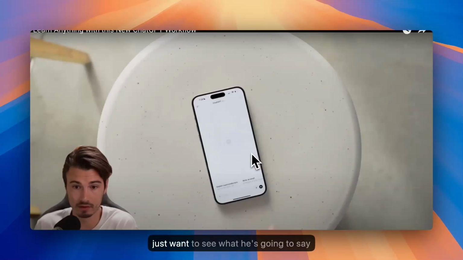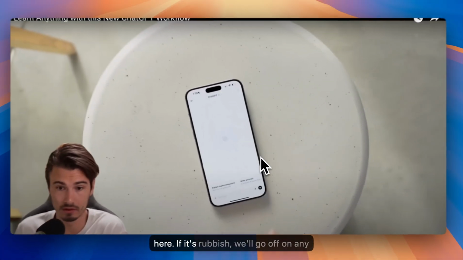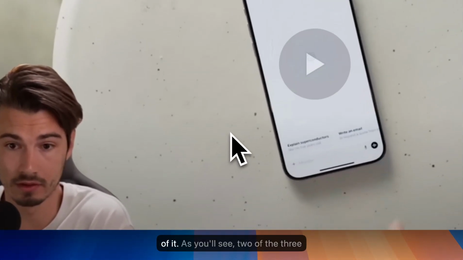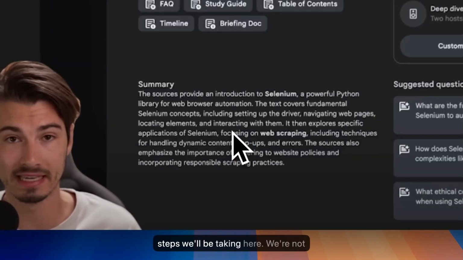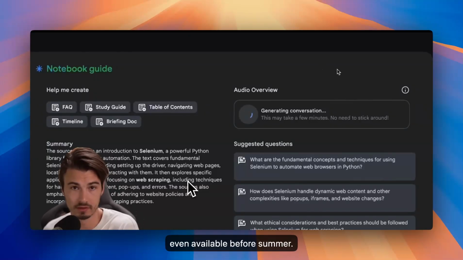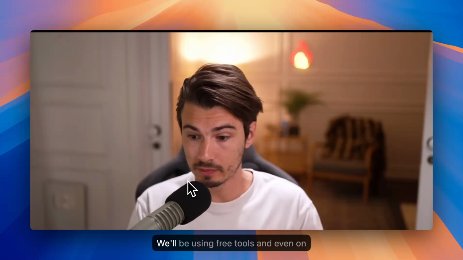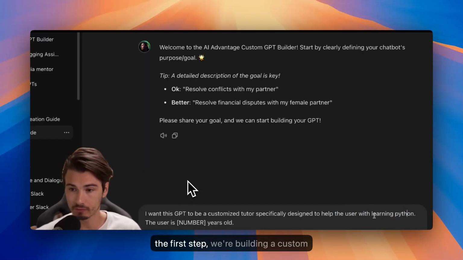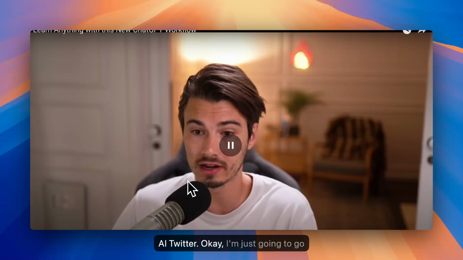I like this. I just want to see what he's gonna say here. If it's rubbish, we go off on him. If it's not, you'll see 2 of the free steps we'll be taking here weren't even available before summer. Secondly, all of this is super accessible. We'll be using free tools, and even on the first step, we'll be building a custom AI tutor.